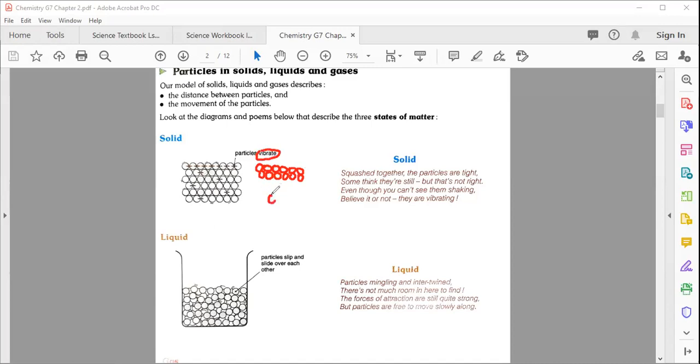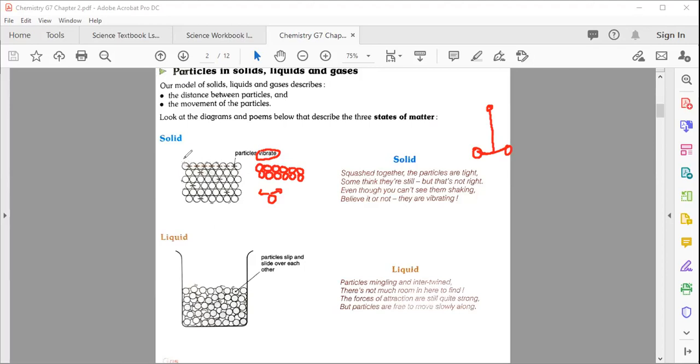They are just moving to and fro from their mean position, just like a pendulum. But in the case of a pendulum, it moves far away. Here they just slide a little bit but don't change their position.